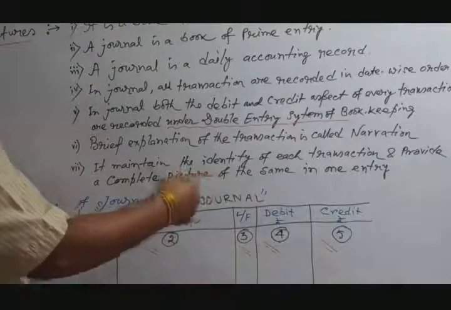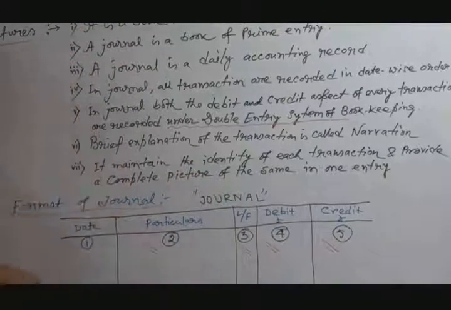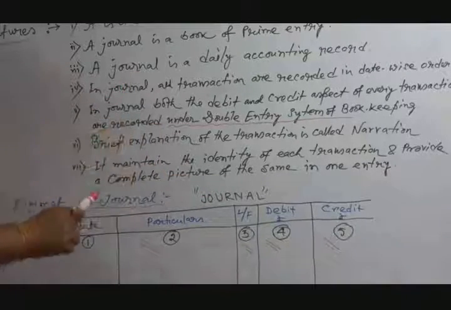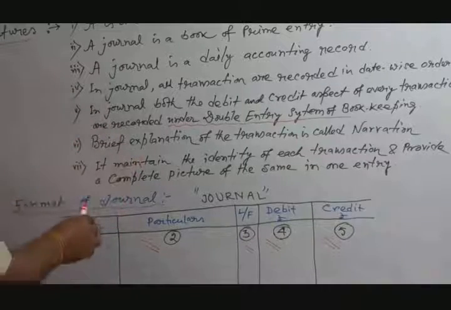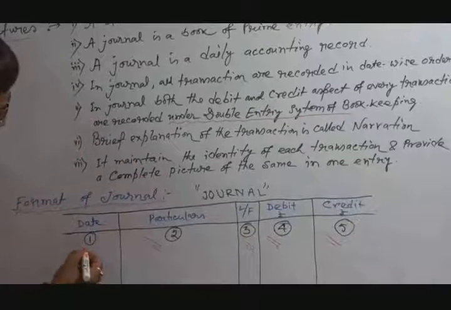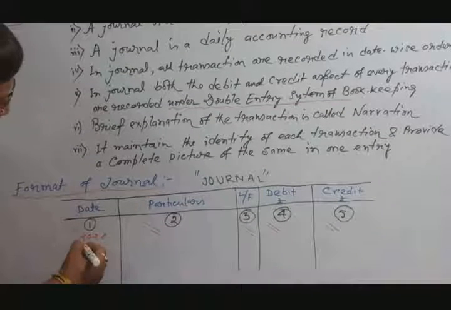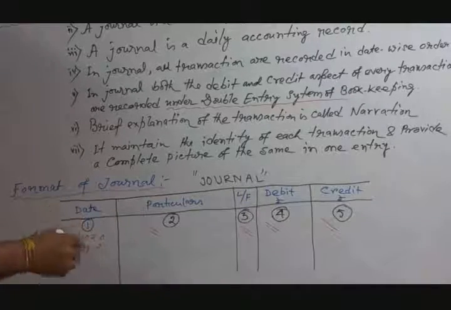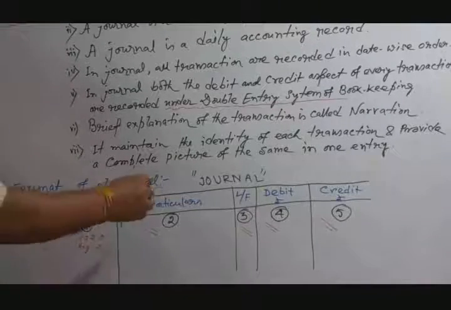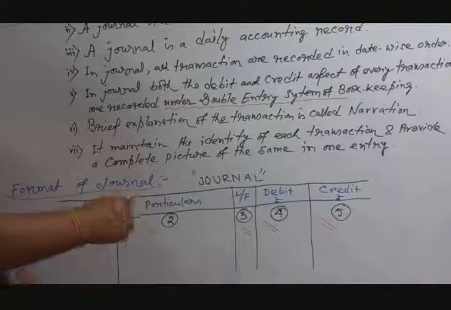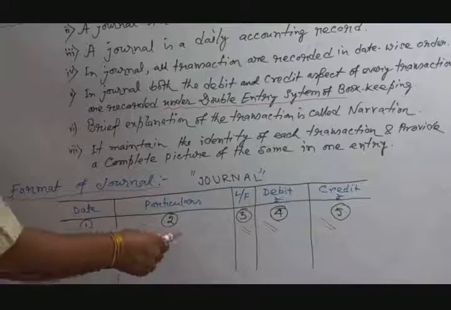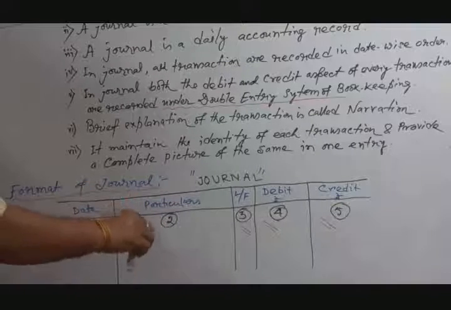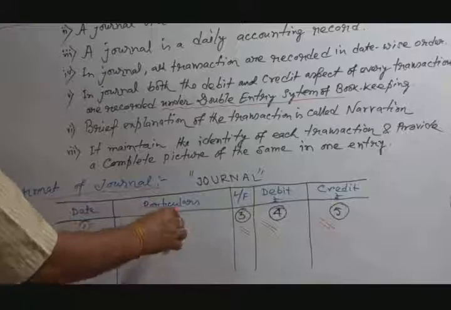Now again, let us discuss in detail the format of a journal. That means how to write a journal is the format. It is divided into five parts. First part is date. Suppose 2020, August, 2nd August. You write date by date: 2nd August, 3rd August, 4th August, and so on. Particulars mean the brief history, which account to be debited, which account to be credited. It should be recorded in detail, also with the narration, starting with the word "being". That is the particulars.